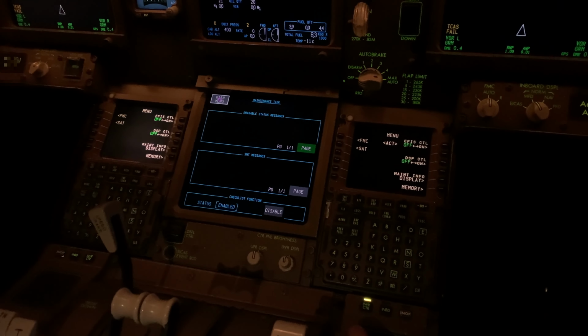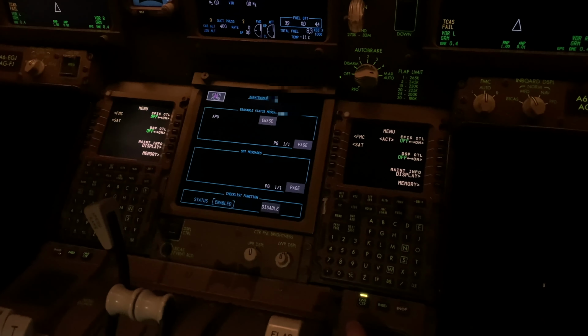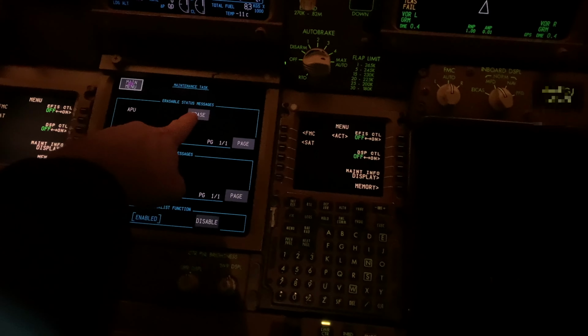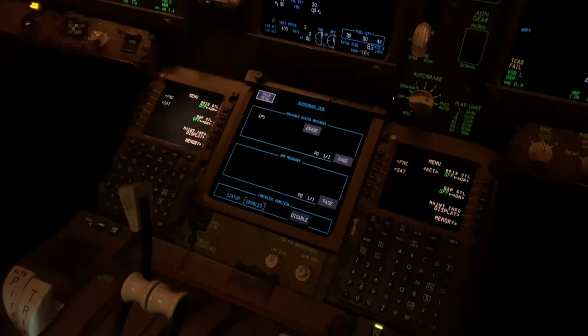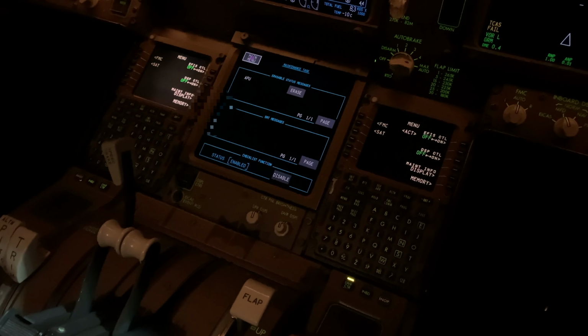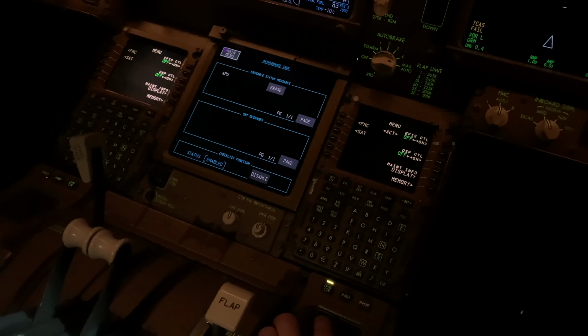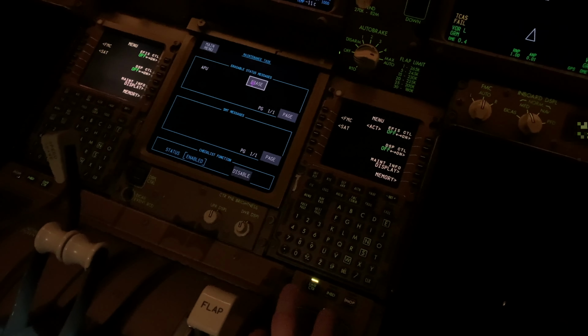There's the erasable status messages. Move the cursor to erase. Go back to main menu.